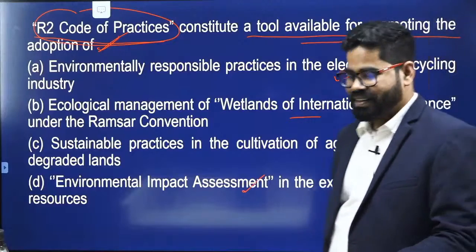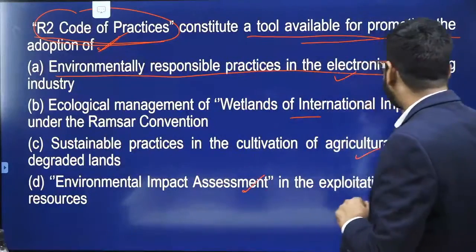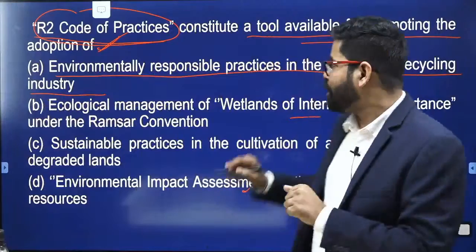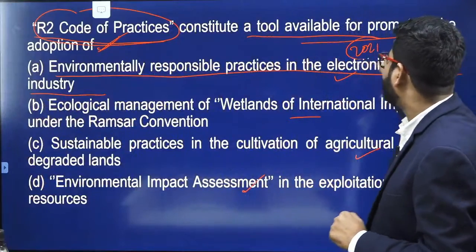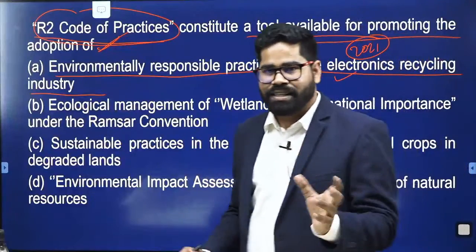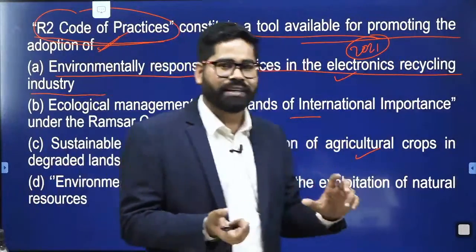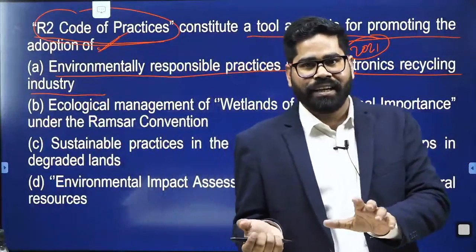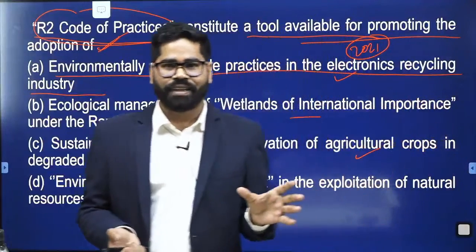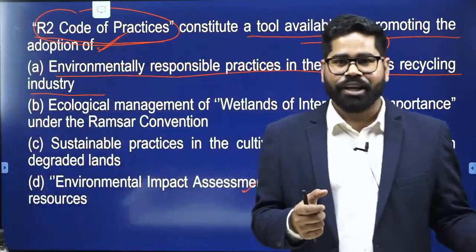EIA. Okay. See here, the answer would be this one, environmentally responsible practices in the electronics recycling industry. And this was there in the news in 2021. So there was a question in 2022 related to this. So what is the hint here? That this R2 code of practices underwent some revision in the year 2021. So for that purpose, it was there in the news. If certain new initiatives or certain new changes are there, you have to know about it.